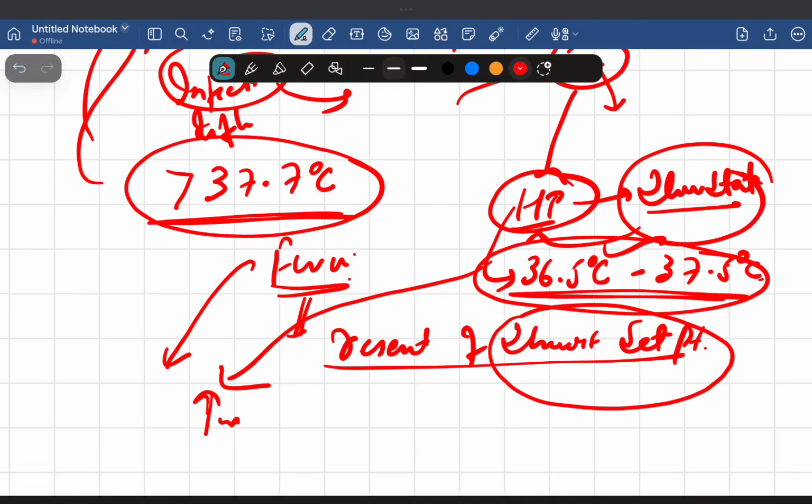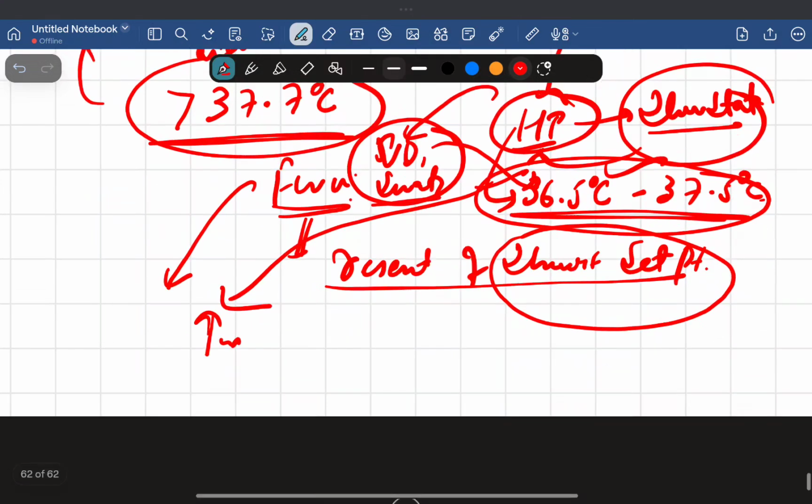Now, if the hypothalamus increases the temperature, for example to 38, 39 degrees Celsius, then what is responsible for bringing it back to normal, at 36.5 or 37.5? Now the hypothalamus has other cooling mechanisms: we do vasodilation and sweating. Because of this vasodilation and sweating, our body goes back to the normal temperature.